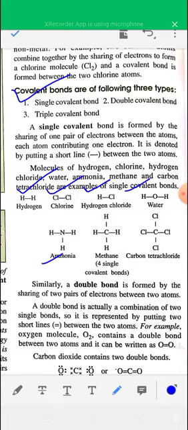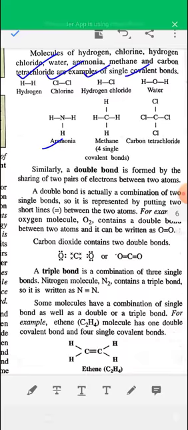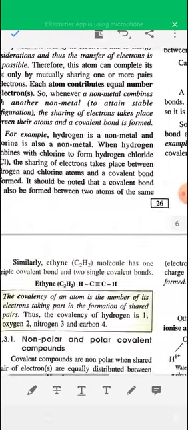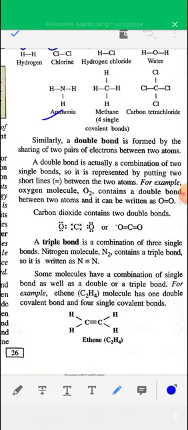These are all single covalent compounds, because a single covalent bond is present in them. A double covalent bond is found in carbon dioxide, CO2. You can see in CO2 two double covalent bonds are present. In nitrogen, N2, a triple covalent bond is present, N triple bond N.